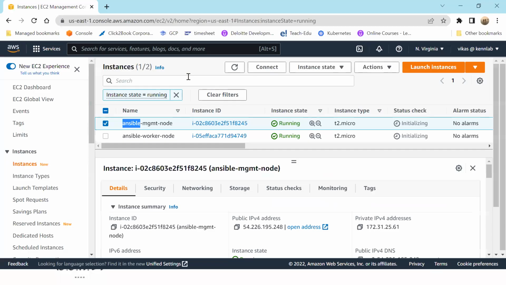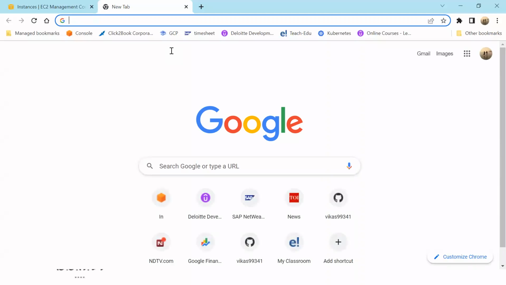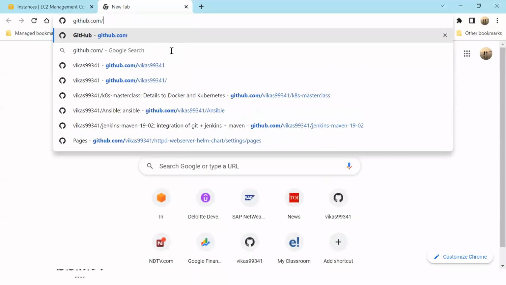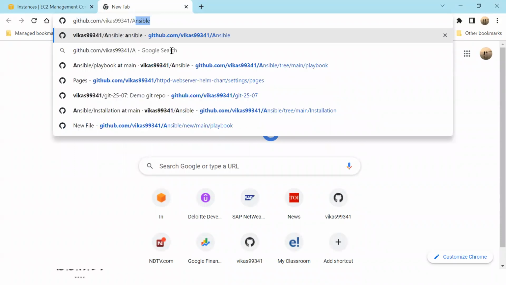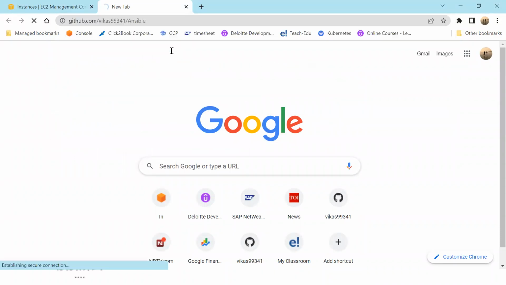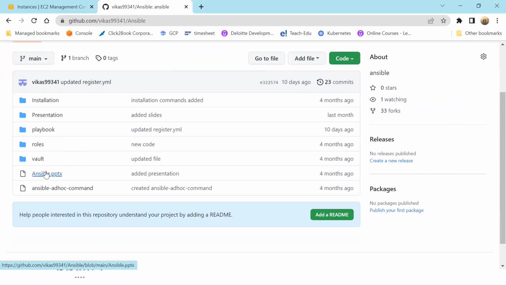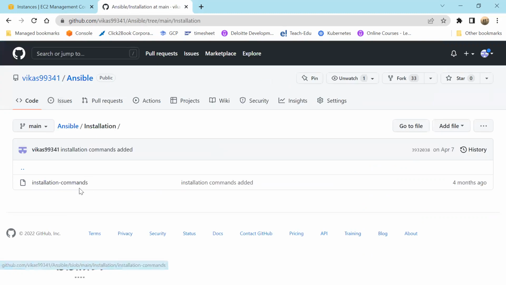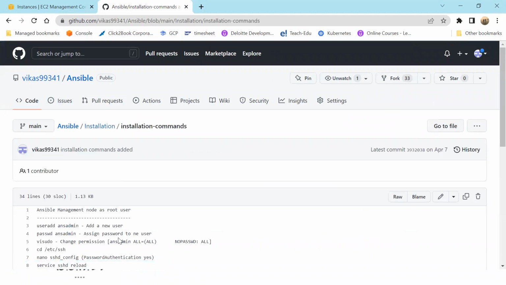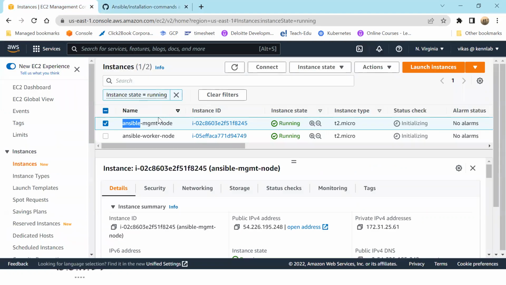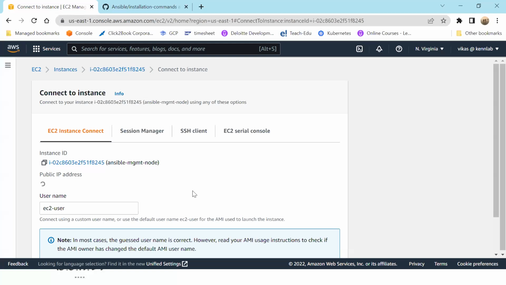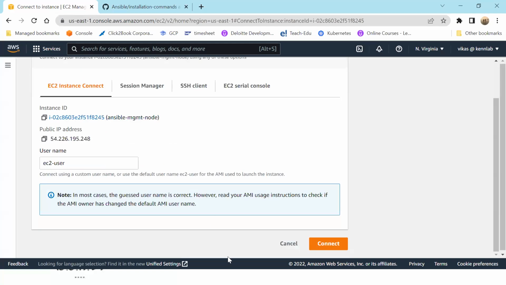One more thing: whatever I am going to do here, I have already documented it in my GitHub repo. See here, the Ansible PPT with the one which I'm showing you, installation, how to do installation, all the commands are mentioned here, step by step you have to do. So I'll be following the same. Now I have two machines. Log into the Ansible management node. Let's log in directly from here only. I'll connect.